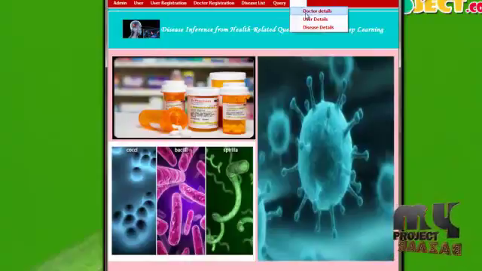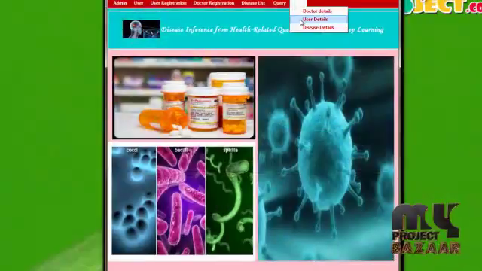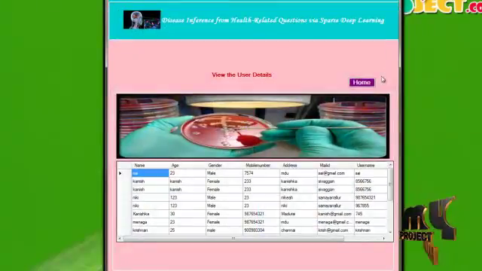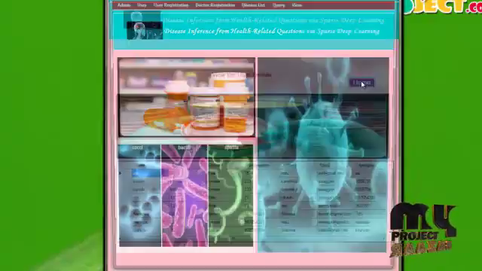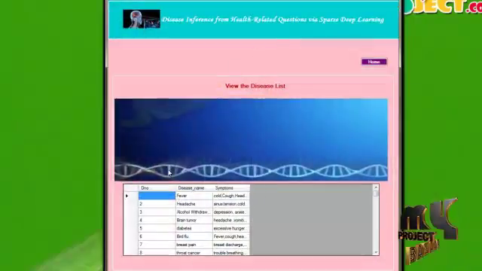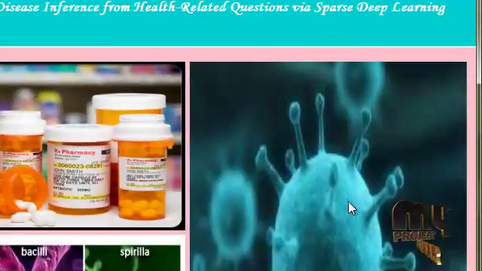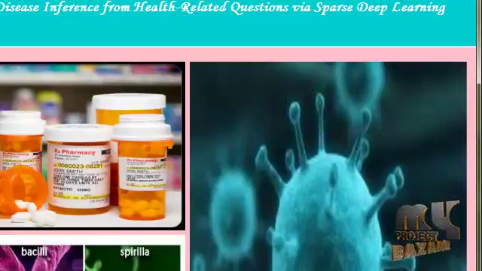Last one is view. View is considered to have three types. First one is doctor details, user details and disease details. Doctor details are the personal details of our doctor. User details follow the same process: our personal details, username and password like that. Then the last one is disease details: disease number, disease name, symptoms like that. That finishes our project. So thank you.